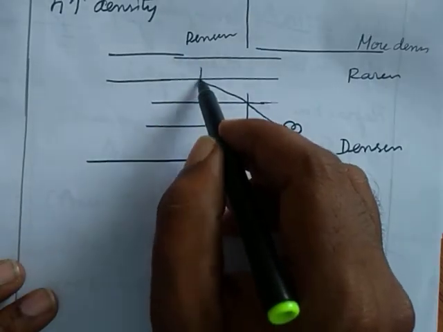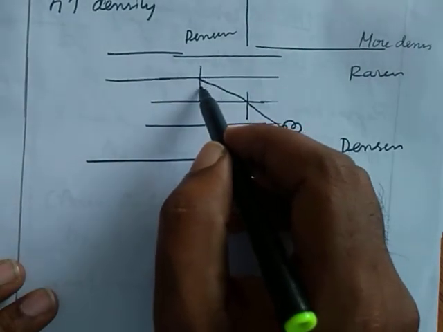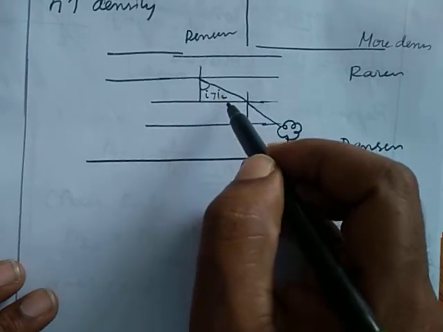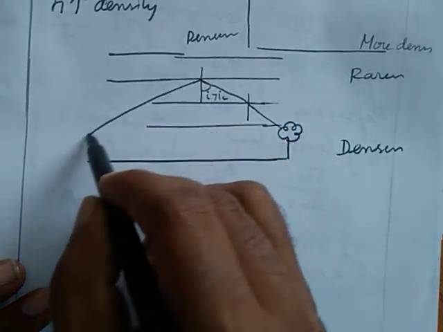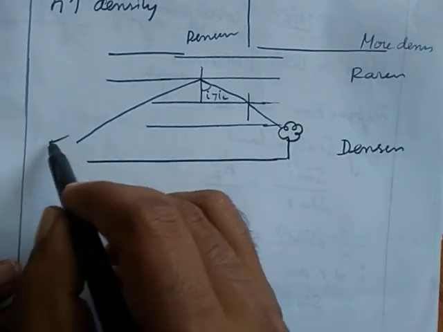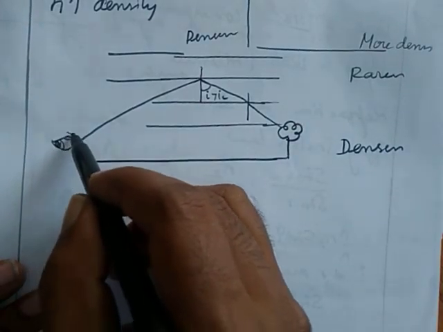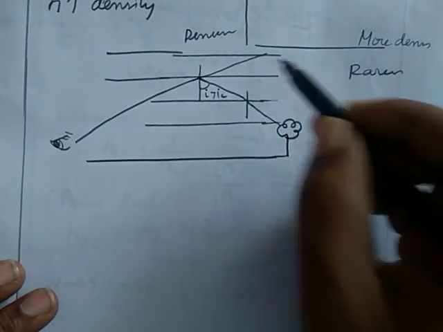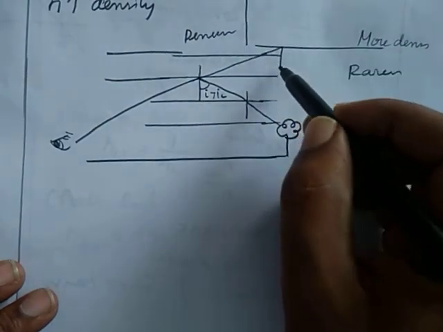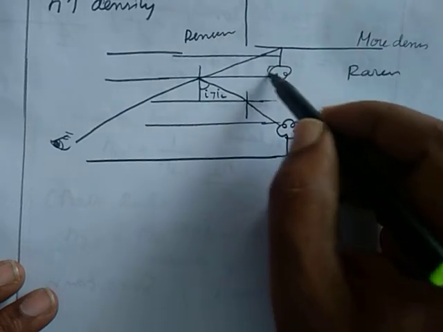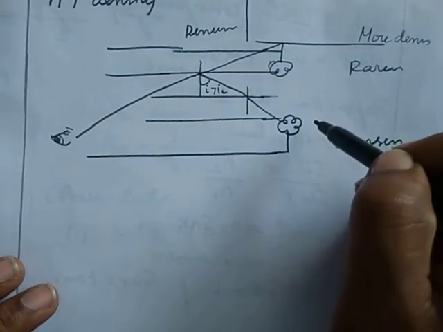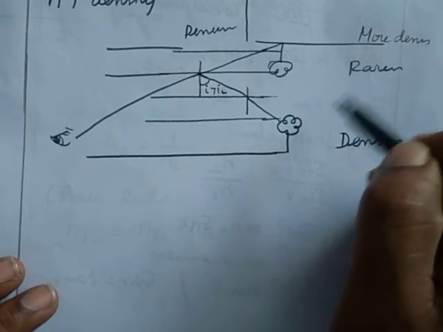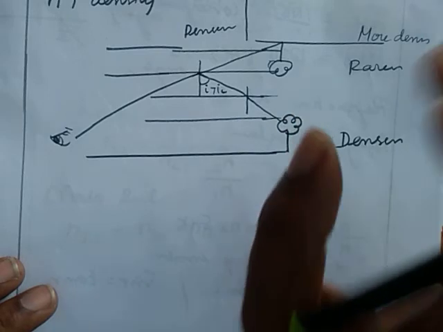At a particular point, the angle of incidence is greater than the critical angle, so it will be reflected. The observer can then see the image of the object that is inverted here. This is known as looming. This is also known as towering or stooping. This is the inverse effect of mirage.